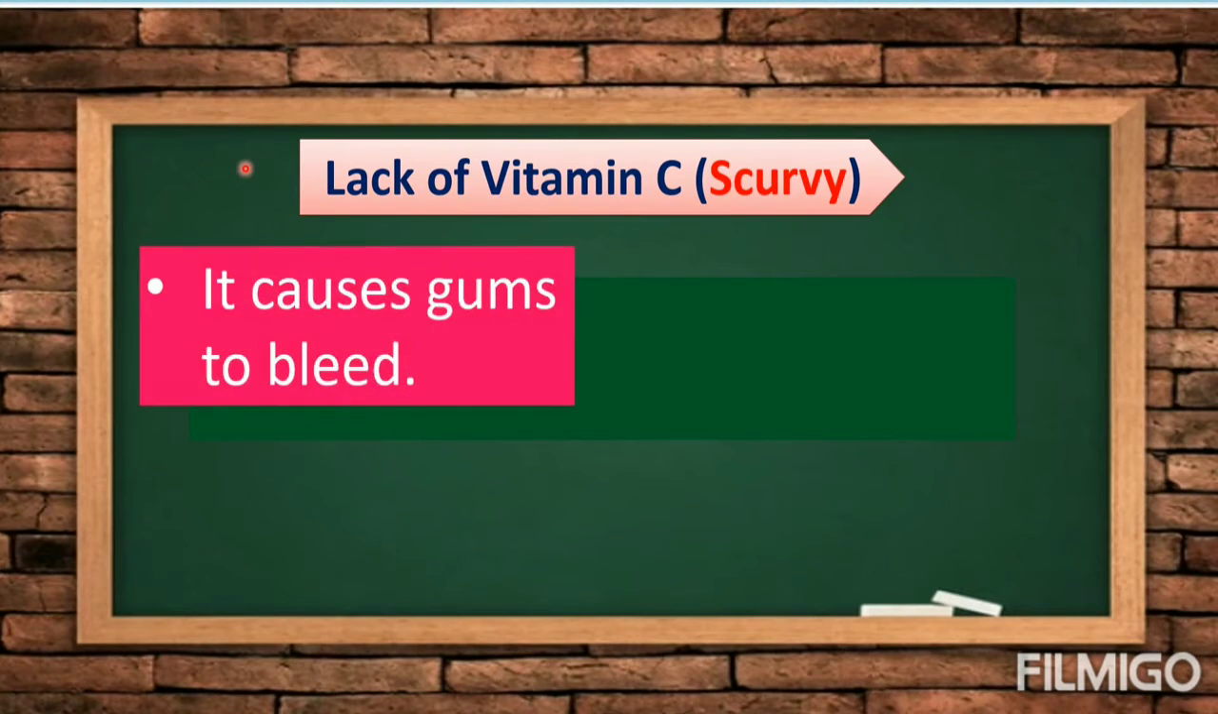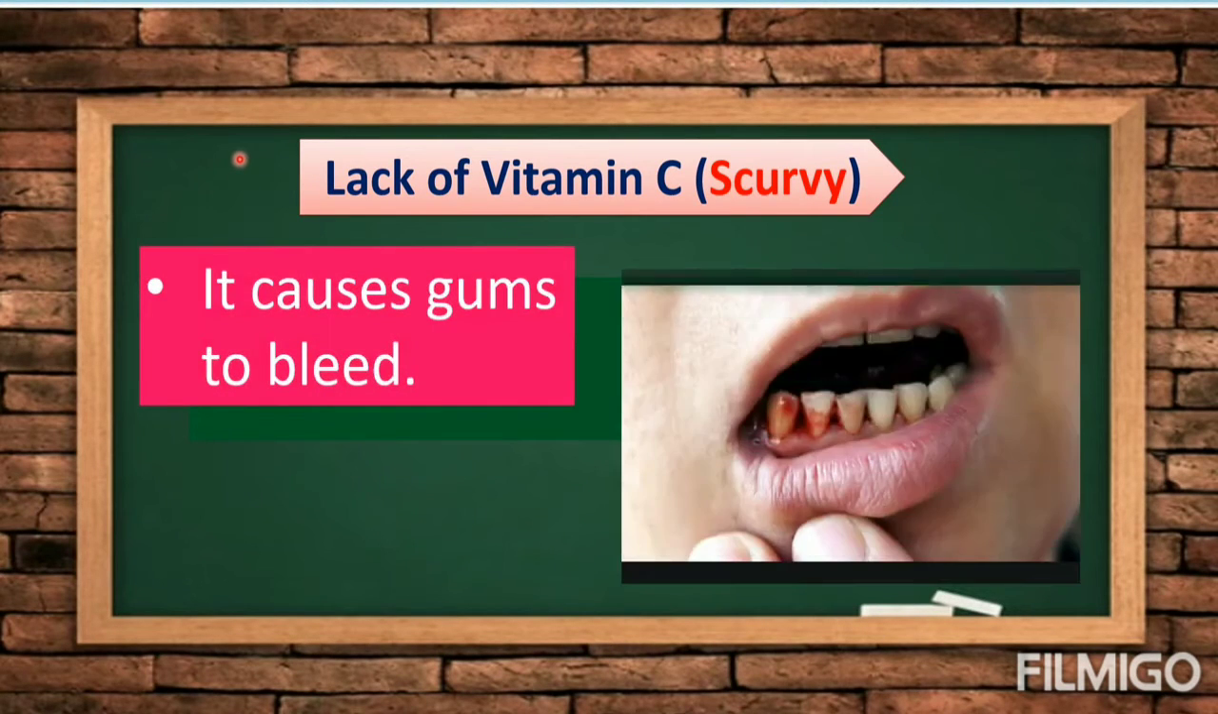Lack of vitamin C. If you lack vitamin C, you may experience scurvy. Scurvy causes the gums to bleed. So if you're experiencing bleeding of your gums, meaning you lack vitamin C, make sure you take vitamin C or eat foods that are rich in vitamin C, like mango.